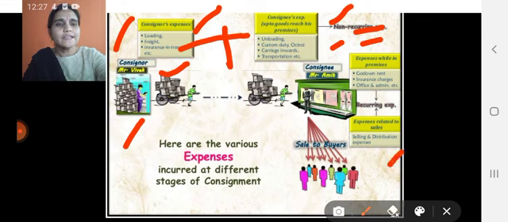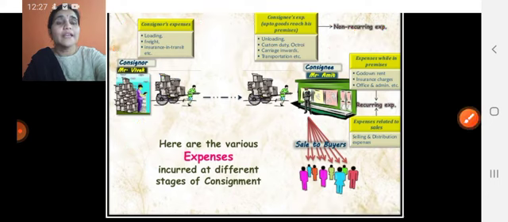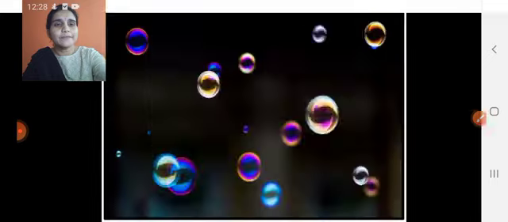This type of expense is of a recurring nature, meaning that again and again these expenses are incurred as the goods are sold. So these are the two types of expenses, recurring and non-recurring, in the consignment process.